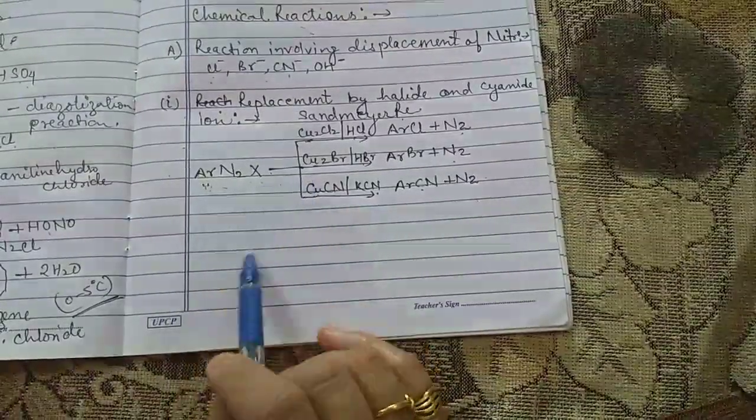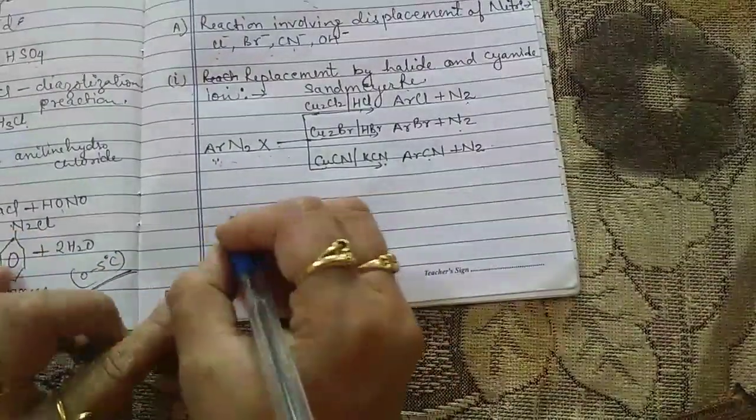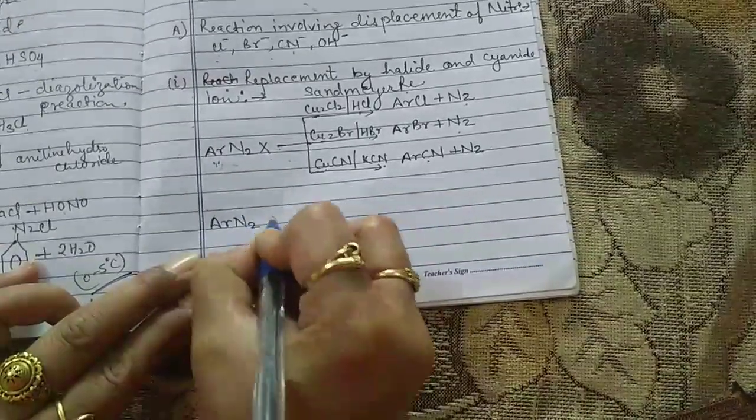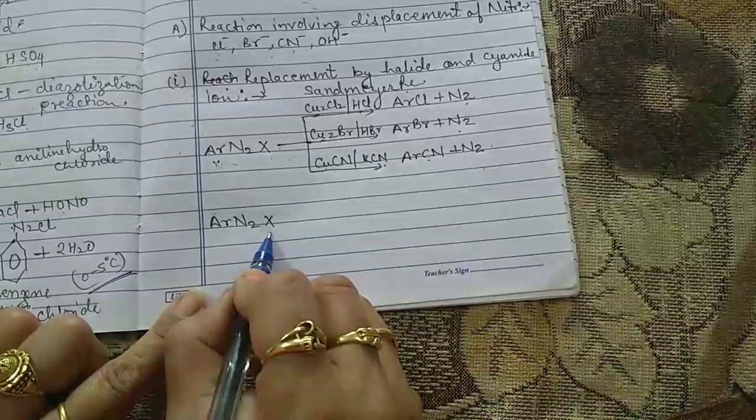This is the statement for the second reaction. For example, we have ArN2X, the formula for the diazonium salt.